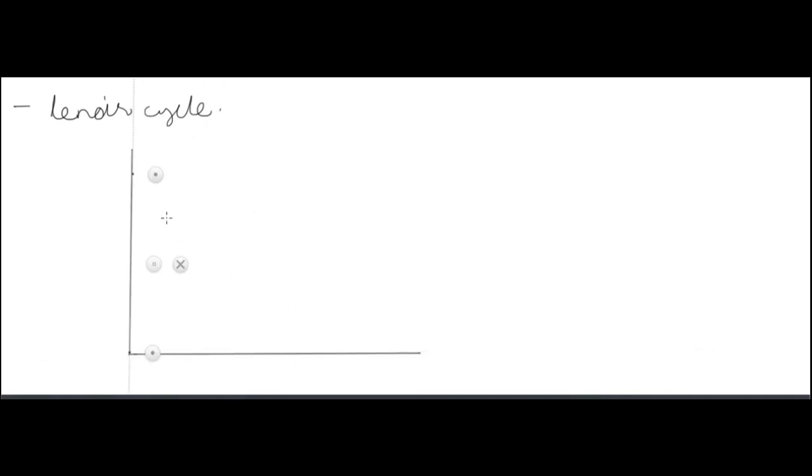Now we have the linear cycle. This question is also asked in GATE. I didn't know before that there is any linear cycle, then I searched for it and found this.